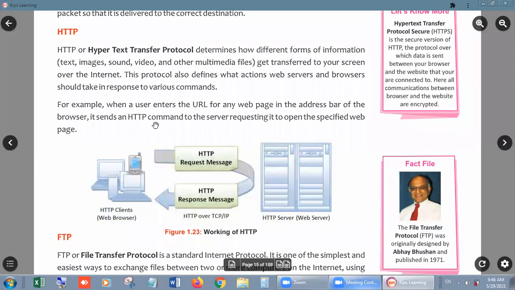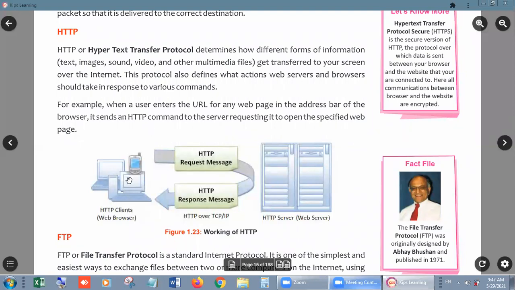Suppose you write in your Google, in your web browser or search engine, www.thecenturyschool.com, right? In this way you are sending the request from your computer to the web server to open the website. Then what will happen?